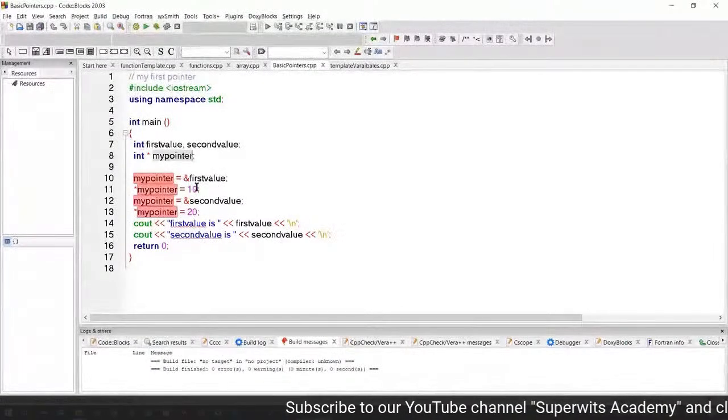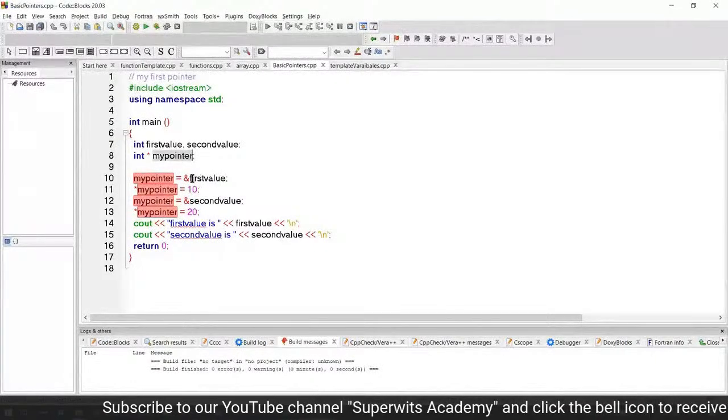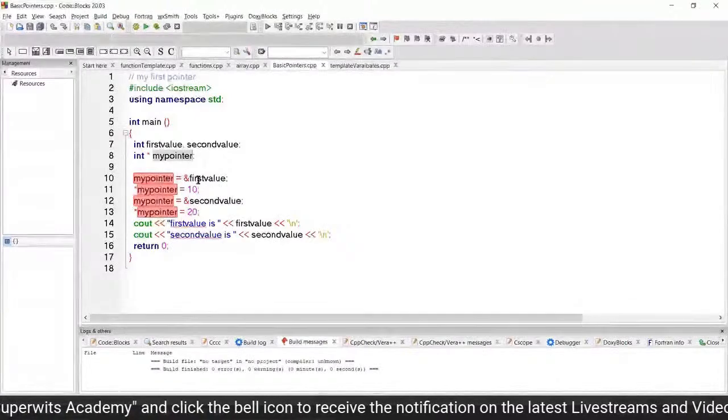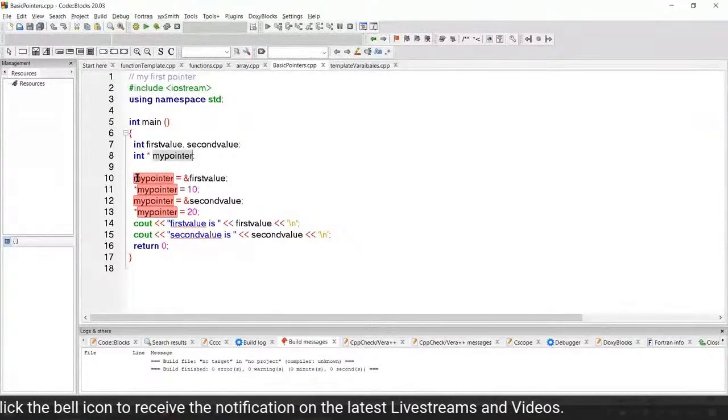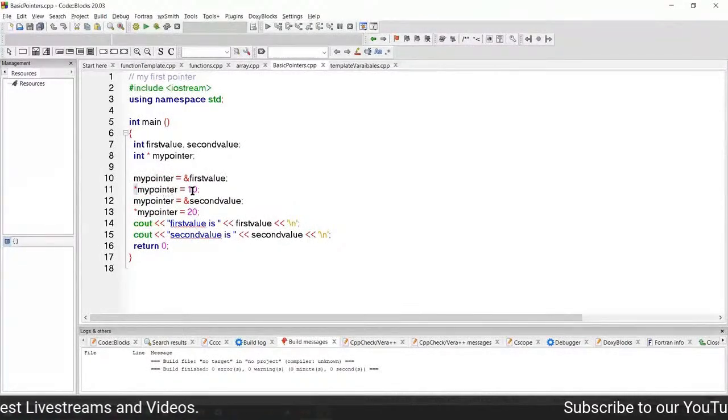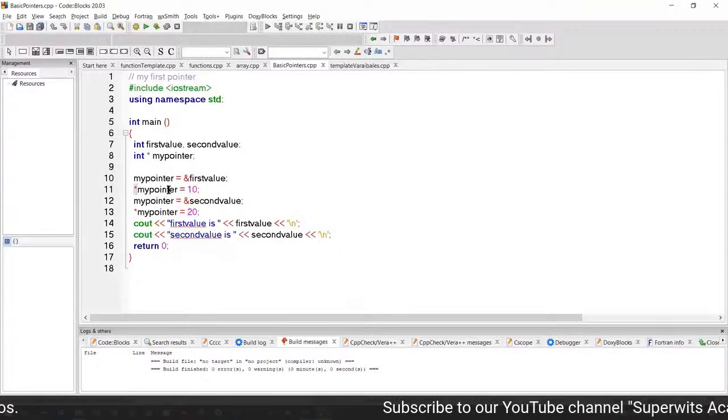Now, if we look at the pointer utilization, the very first instruction is going to fetch the address of the first variable, and then we are using a dereferencing pointer here again, so that my pointer dereferenced is equated with 10.